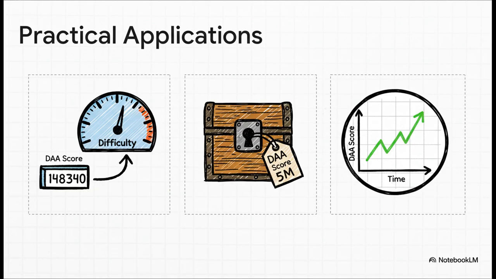And this is not just about mining difficulty. DAA Score has some really clever practical uses. It can be used for transaction lock times. So imagine a digital contract that only unlocks after a certain number of blocks have passed, like after the DAA Score grows by 10,000. It also works as a fantastic indicator of network health. If that score is climbing steadily, you know you have a healthy, active system.